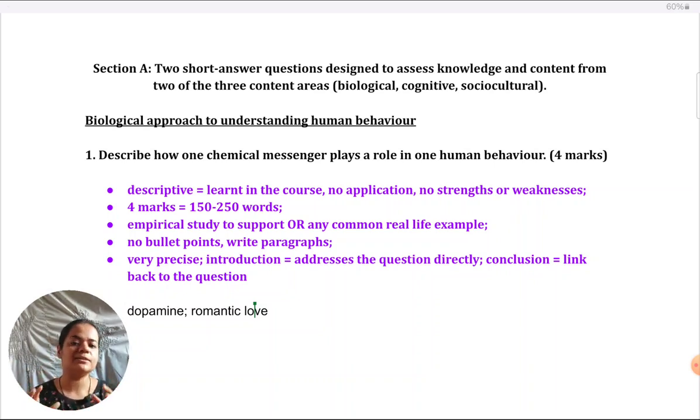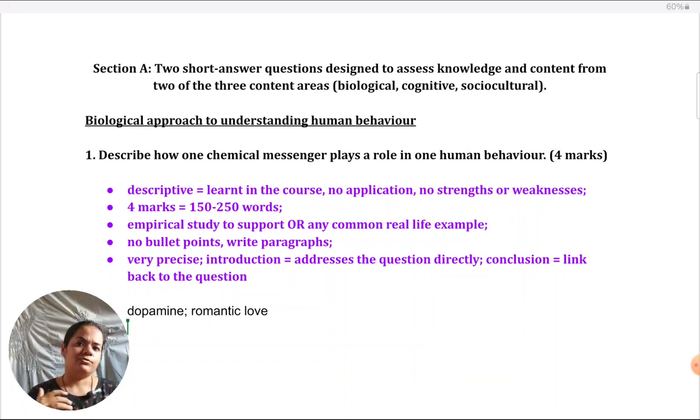A person who writes more will get more marks. Otherwise, they wouldn't have restricted the word count. They want brevity. They want precision. So make sure that you are going about it directly. Have a very direct approach to writing the answers. Okay, so you can have one paragraph of your introduction. As I've mentioned, you could include descriptions or brief definitions of dopamine, romantic love, and if you want, neurotransmitter in general.